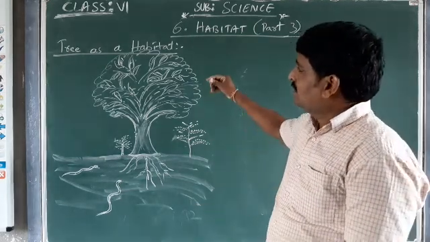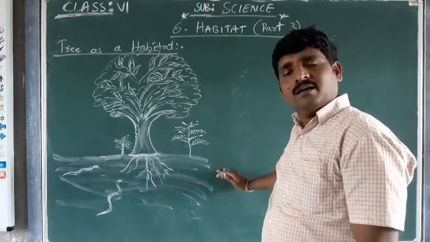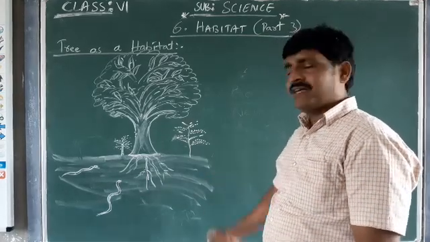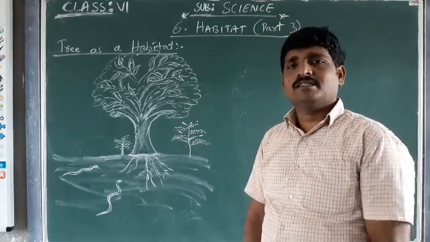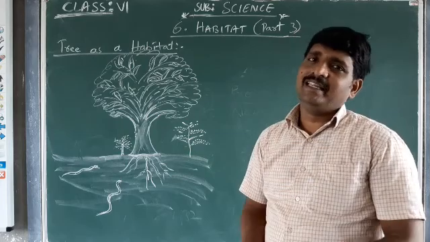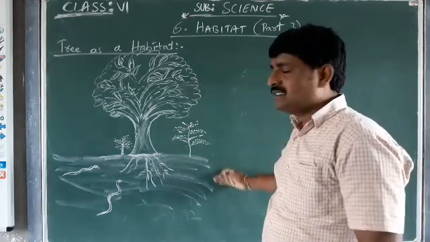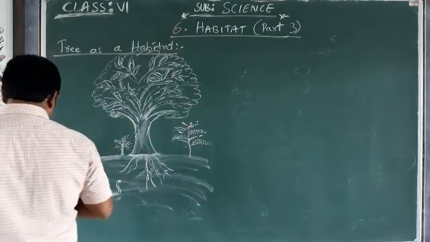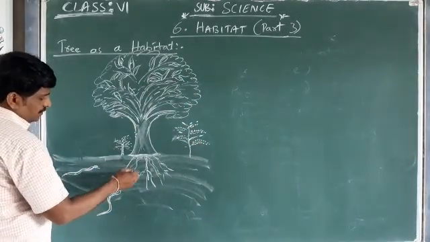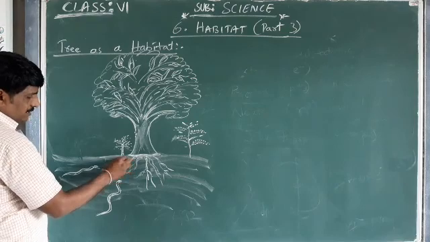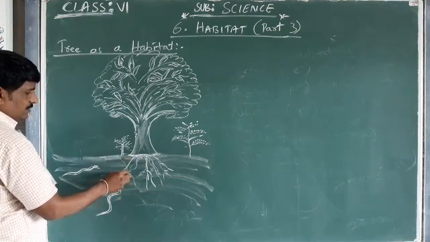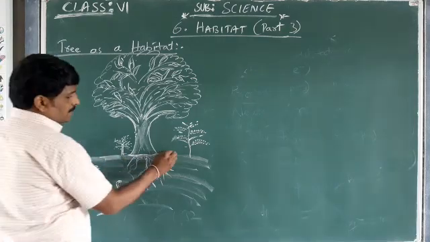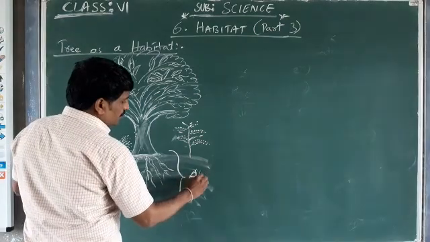Again, this tree is also categorized into 4 regions. To study in detail, we are going to categorize this tree into 4 regions. That is, at the base of the tree, this region is considered as the base.